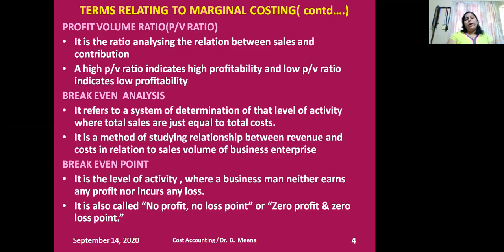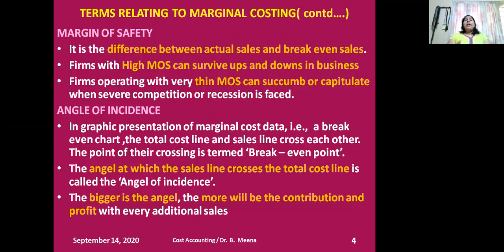That is break-even point. The next concept I want to highlight is margin of safety. What is the margin of safety? I can say it's a cushion sales for a company. Why am I terming it a cushion sales? I will explain through one small example, so listen clearly. My break-even sales for my company is 500 units.